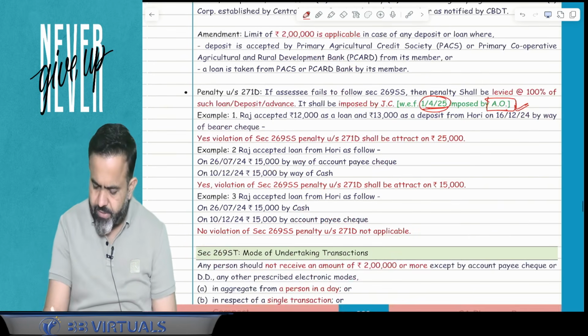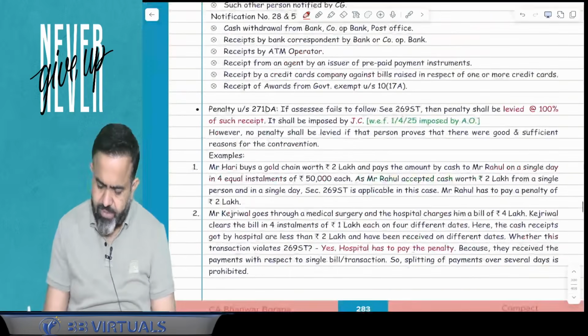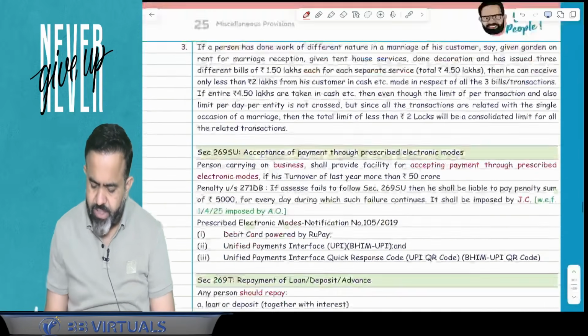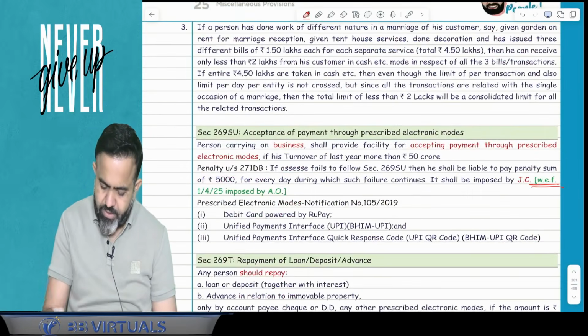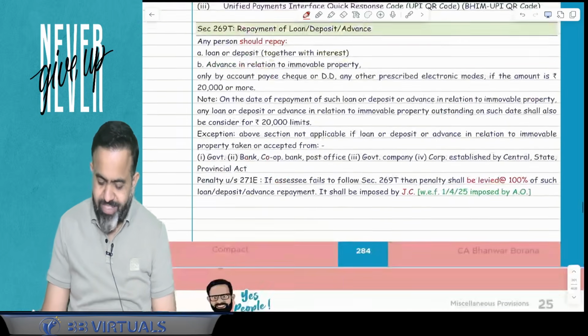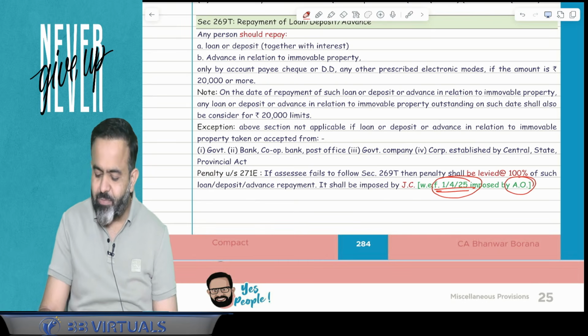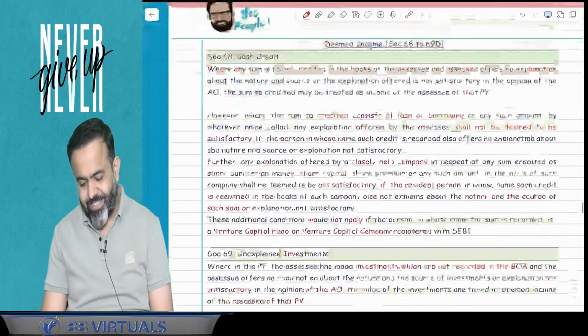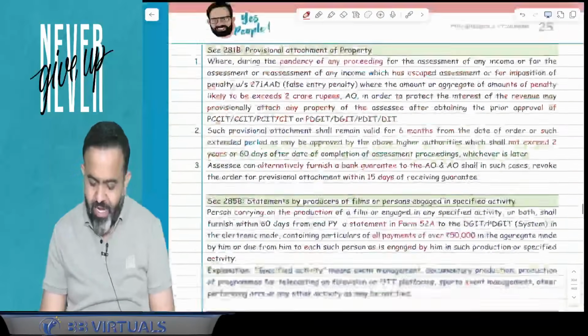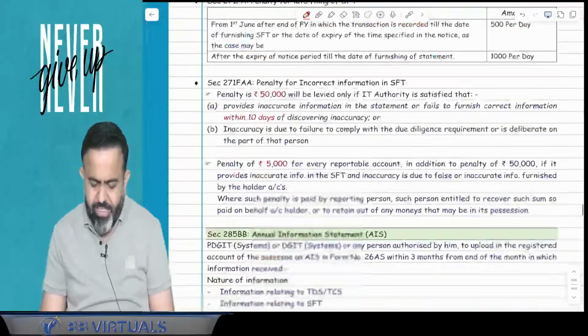Done. So this is one change, and in the next sections also there is the same change. So from 1st April 2025 this penalty can be imposed by any assessing officer. Okay, done. After that guys, in the penalty topic,